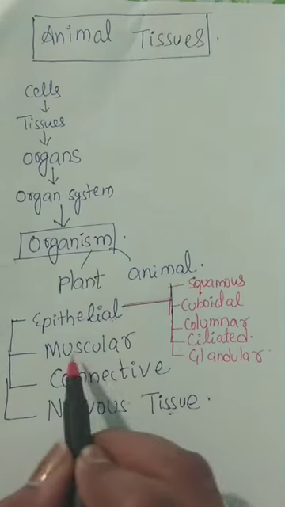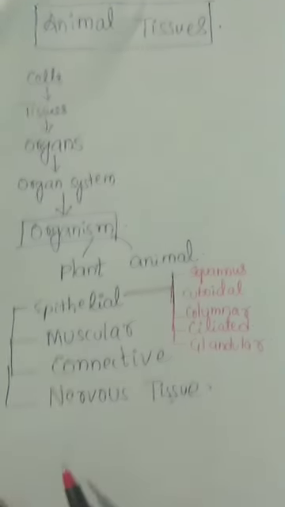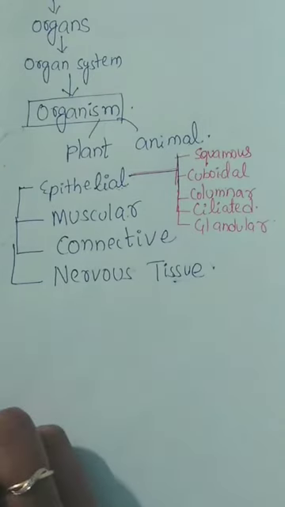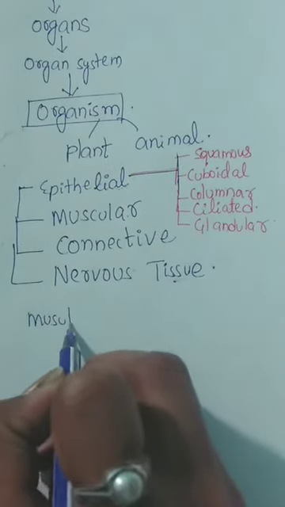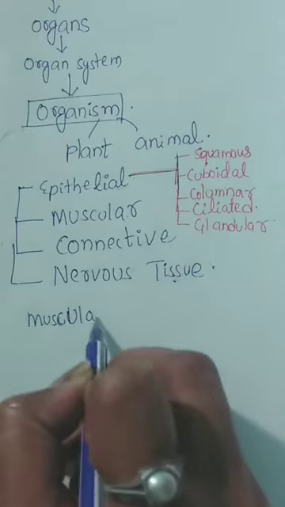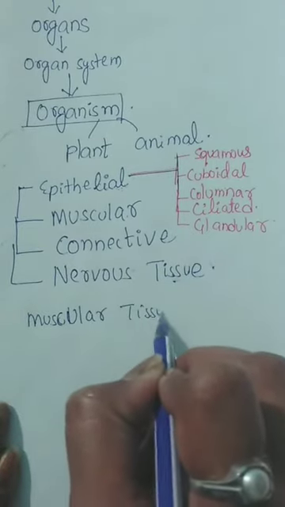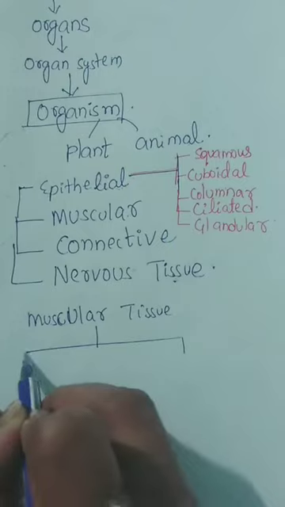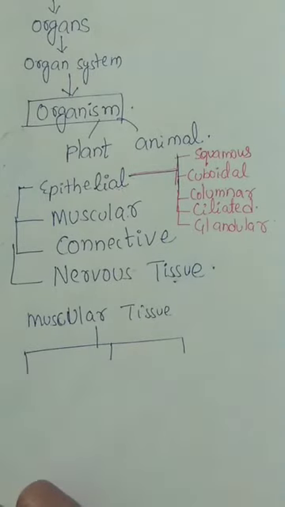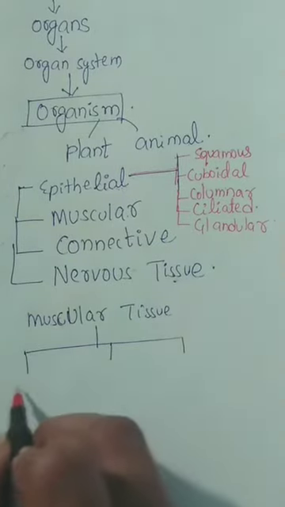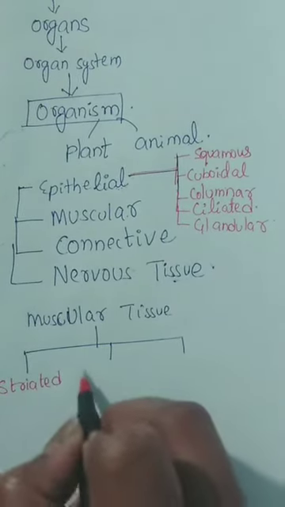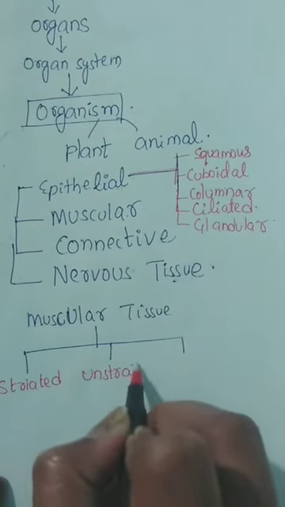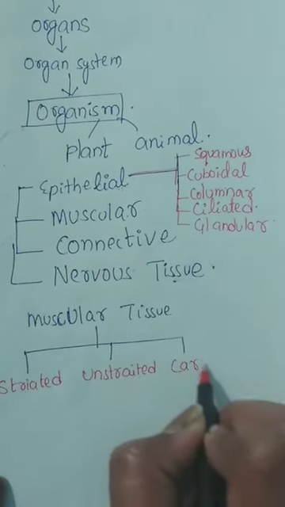And then muscular tissue. Muscular tissue is divided into three types based on the structure. Those are striated muscles, unstriated muscles, cardiac muscles.